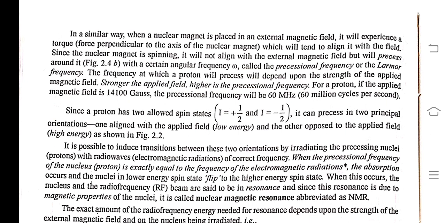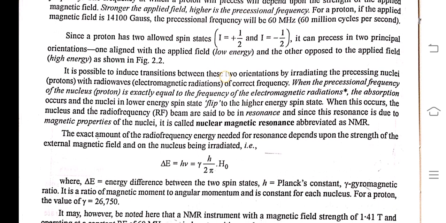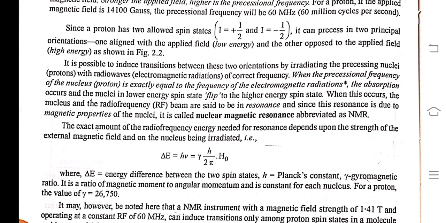If the applied magnetic field is 14,100 Gauss, the precessional frequency will be 60 megahertz, 60 million cycles per second. Since a proton has two allowed spin states, I equal to plus half and I equal to minus half, it can precess in two principal orientations, one aligned with the applied field, low energy, and the other opposed to the applied field, high energy. It is possible to induce transition between these two orientations by irradiating the precessing nuclei with radio waves of correct frequency.